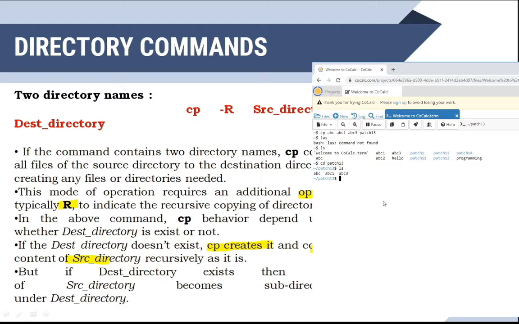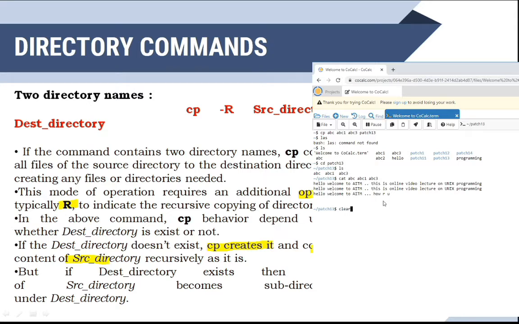So with the same names those files have been created in the patch 1 3, and even the contents will be copied. See here, I am going to say cat abc, abc 1 and abc 3, the contents will be displayed. See, the same contents are copied there.